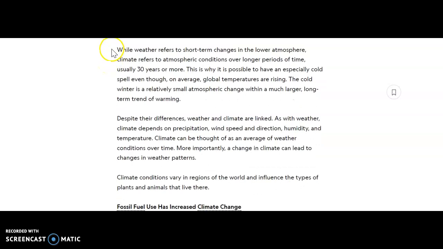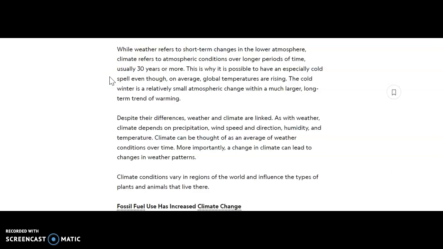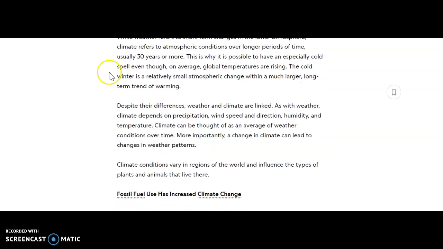Climate refers to atmospheric conditions. While weather refers to short-term changes in the lower atmosphere, climate refers to atmospheric conditions over long periods of time, usually 30 years or more. This is why it is possible to have an especially cold spell even though, on average, global temperatures are rising. The cold winter is a relatively small atmospheric change within a much longer,